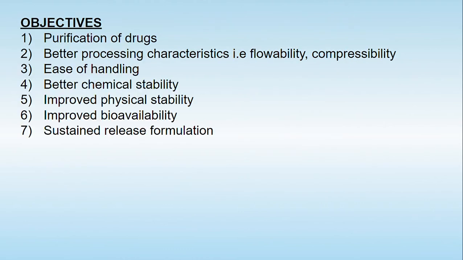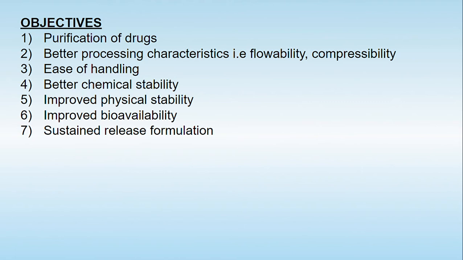Now, why are we carrying out crystallization? What are the objectives? The objectives of crystallization are enumerated in this slide. The first one is purification of the drug. The crystals are 100% pure compared to the amorphous form. Another is that they possess better processing characteristics. For example, they have good flowability, and because of good flowability, they have excellent compressibility.